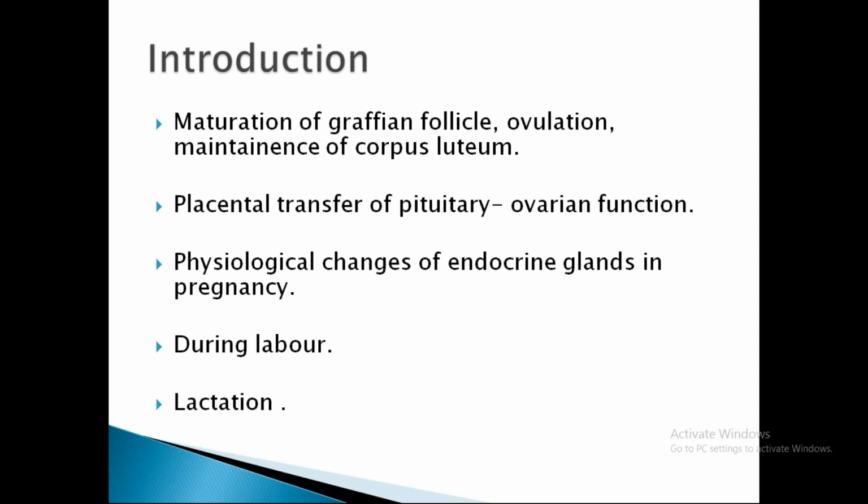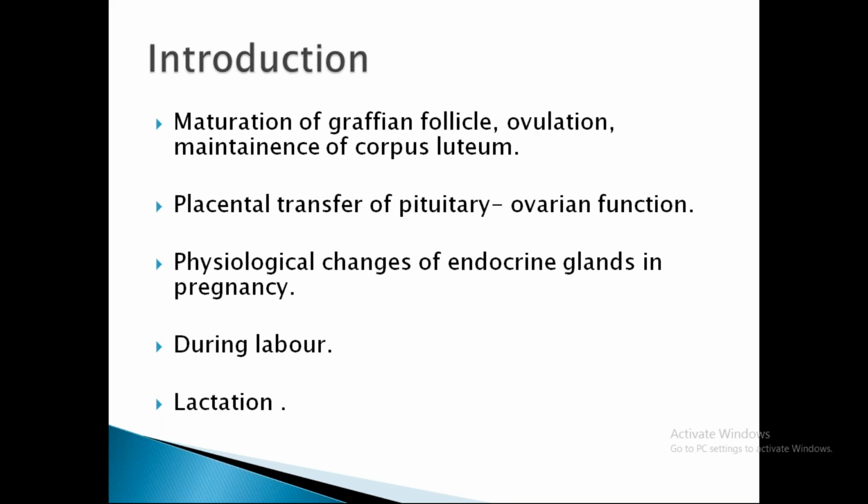So coming to the introduction, where all this endocrine system is actually necessary: follicular maturation, fertilization, ovulation, and coming to pregnancy, followed by puerperium and lactation. The first step is maturation of the Graafian follicle, ovulation, and maintenance of the corpus luteum.